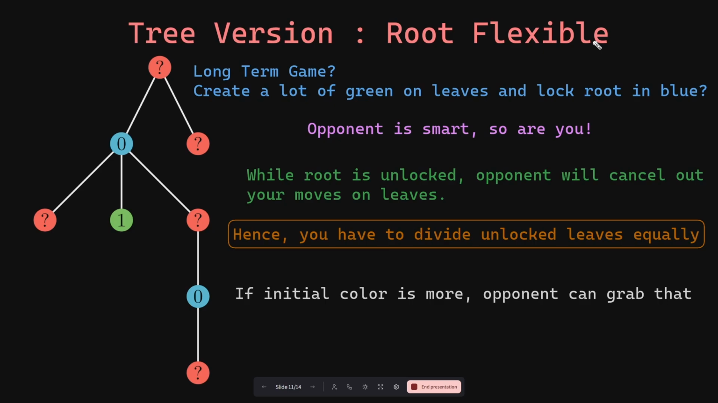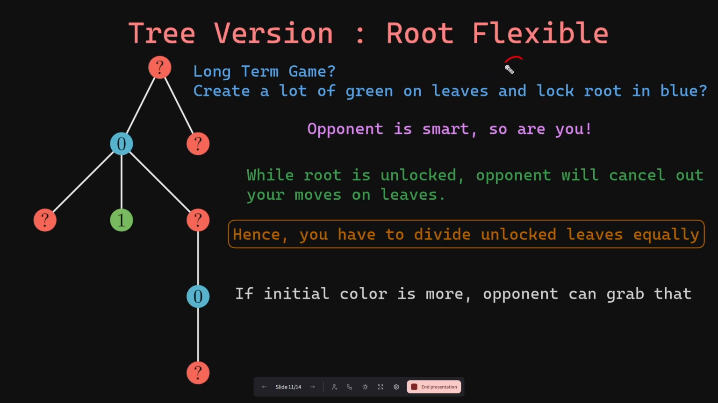However, your opponent is smart enough to notice this strategy, and as soon as you have colored a good amount of leaves in green, they will immediately go to the root and color it to be blue or color it to be green, thus destroying your strategy. So you are also smart enough to notice that this is the way that your opponent is thinking. Therefore, nobody, neither you nor your opponent, will risk creating a bunch of G's that are together.